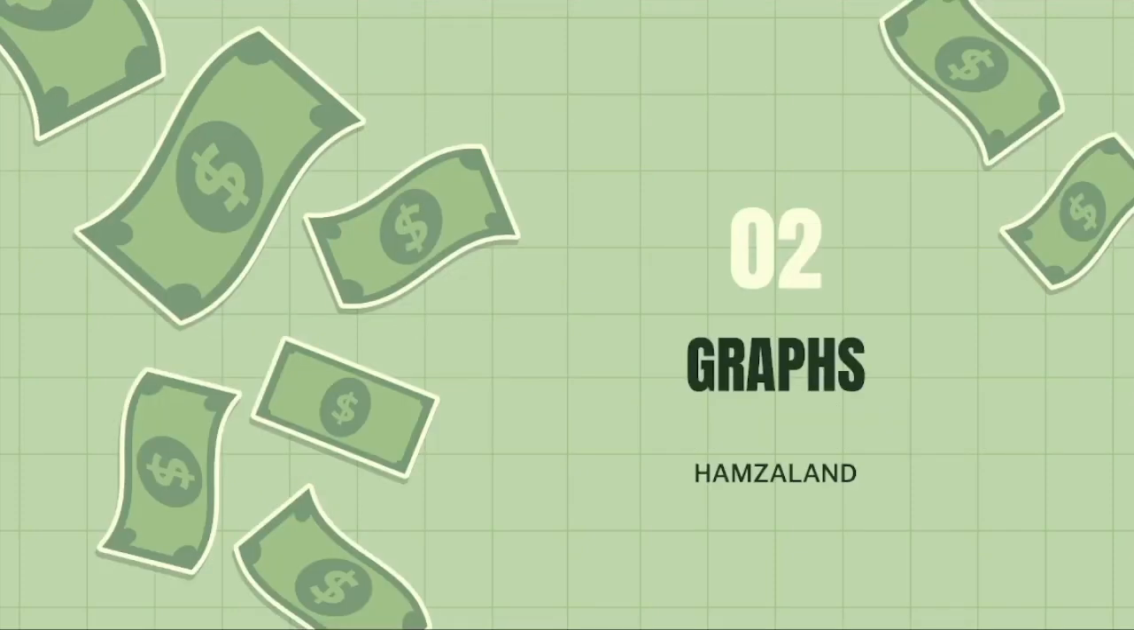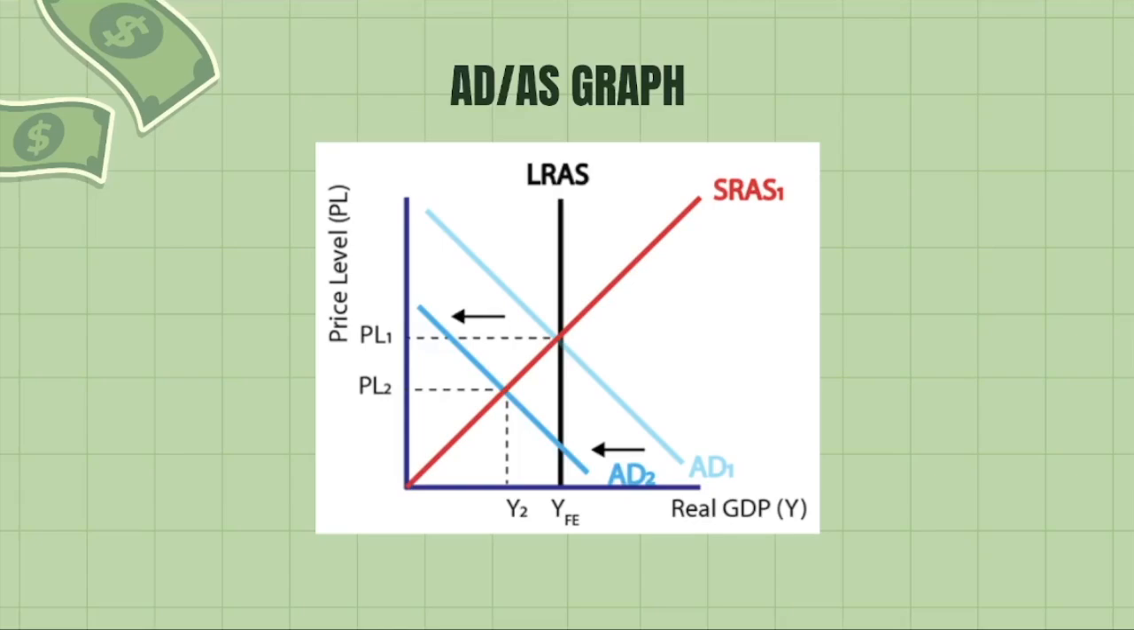Next, let's discuss some graphs. First, we have the ADAS graph. The ADAS graph represents the trade-off between price level and real GDP. Currently, HamzaLand is in a recessionary output gap, which is represented by the line AD2. Aggregate demand is lower than it should be because of the decreased investment, because of the high interest rates.